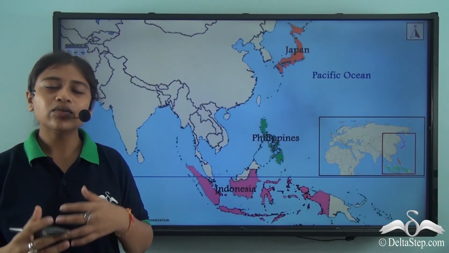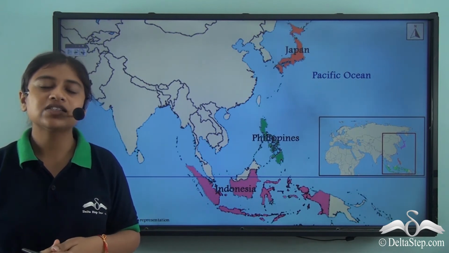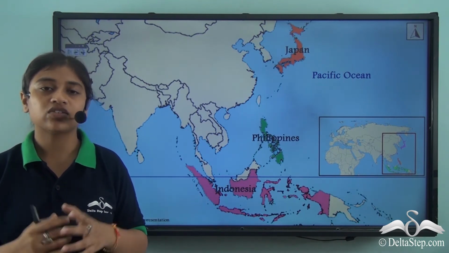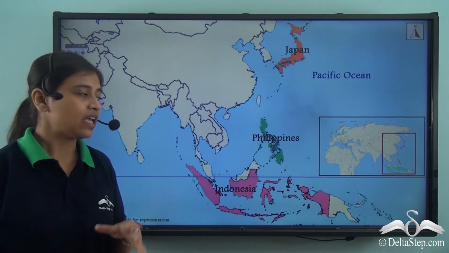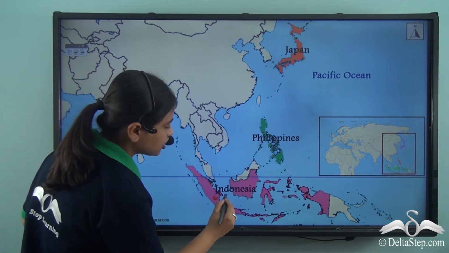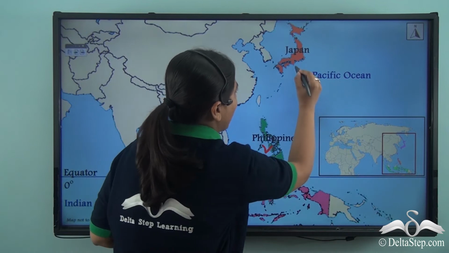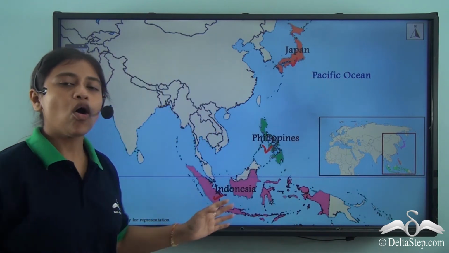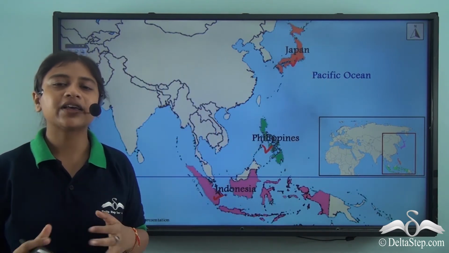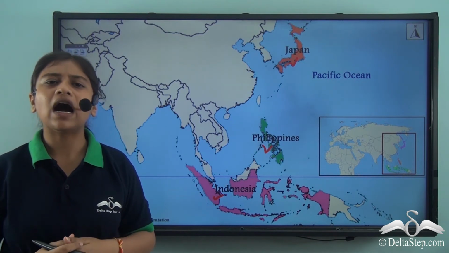The south and southeastern island group comprises three major countries or three major groups of islands. These include Indonesia, Philippines and Japan. Now all of these, as you can see, are archipelagos. Now what do we mean by archipelagos?